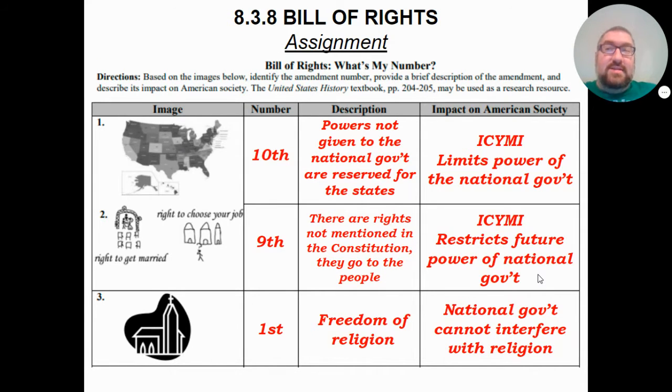Now, all of these rights, the government can interfere once you start messing with someone else's rights. But until that point, the government has to stay out. Moving on.